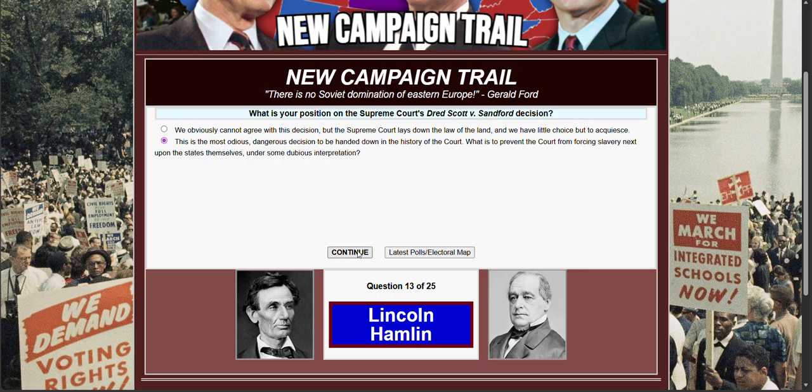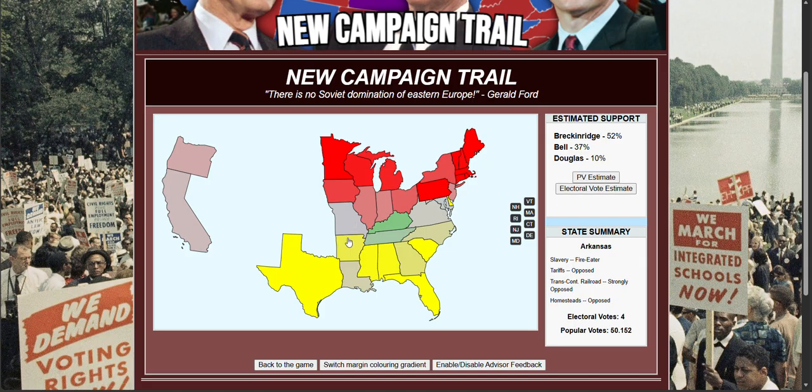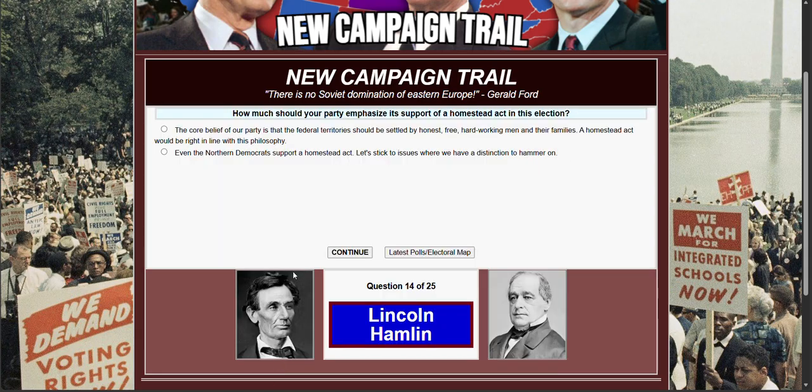Let's do this. Sounds better. How much should your party emphasize its support of a Homestead Act in this election? Wait, we had Homestead here. Support, support, support. Is there a state we could steal from them? Opposed, support. We could do this one now. With one move, we could steal Missouri. Missouri. Yes. So we will support it a lot.